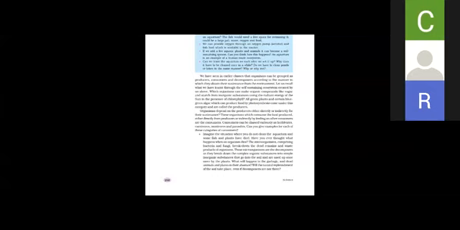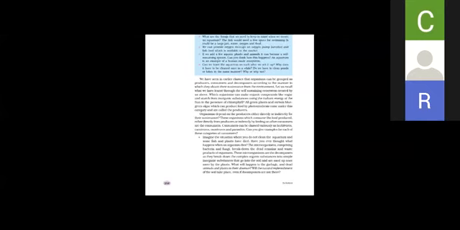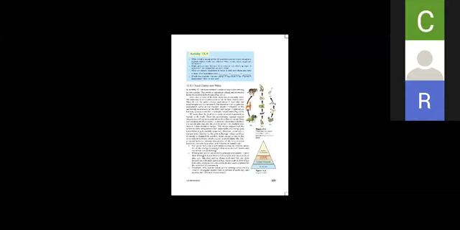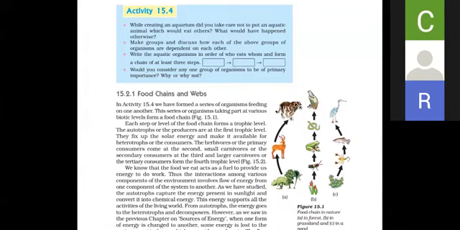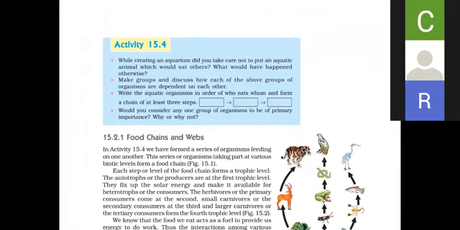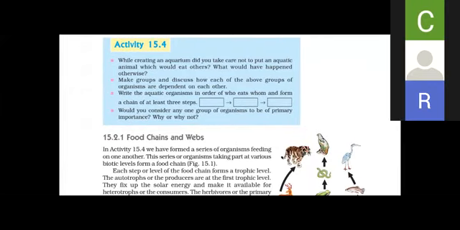And what comes under decomposers? Bacteria and fungi, which play a very important role in the replenishment of the nutrients, as they simplify the complex organic substances into simple ones, and hence they are very important